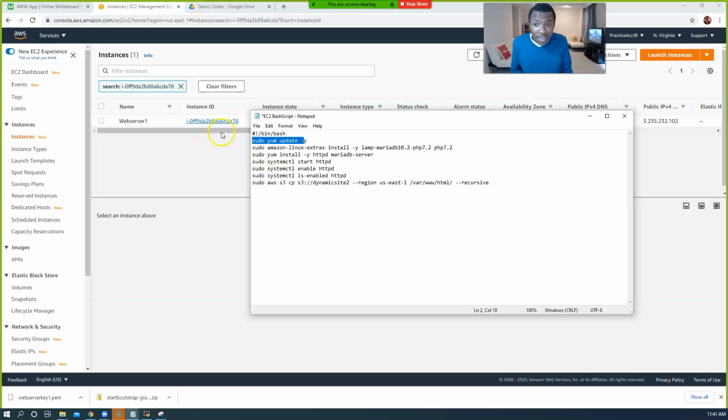So once we're done with that, we should know that what? If we get the DNS of this server right here, we should be able to see our website. Whatever website we have in this bucket that we copied into our server, right? Using all of it. You guys understood how we did this from last class.